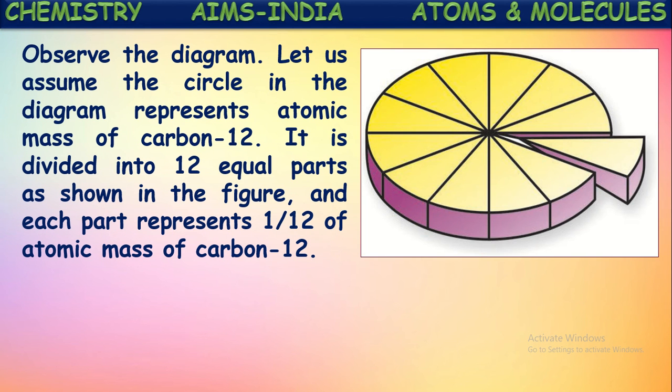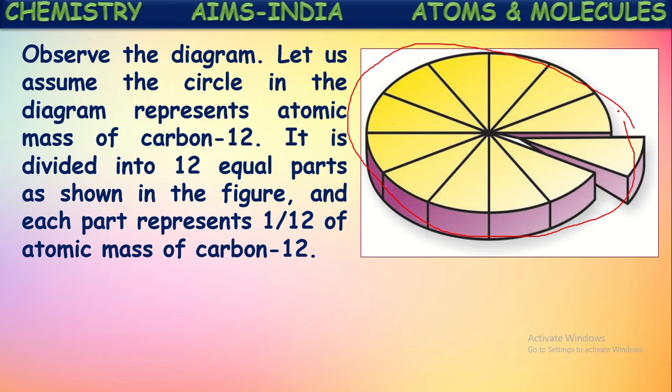Observe the diagram here. Let us assume that the whole circle in the diagram represents the atomic mass of carbon-12.